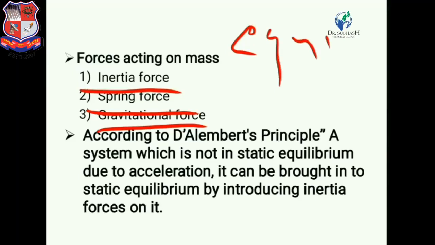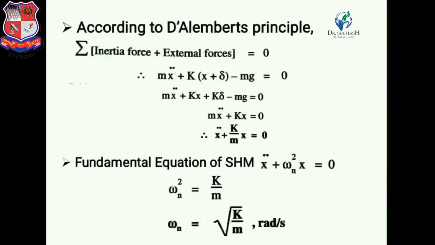So if we apply inertia force on the system, then our system will come into static equilibrium. According to the D'Alembert principle, a system is in static equilibrium if the summation of inertia force plus the external forces acting on the system becomes 0. So this is the D'Alembert principle.